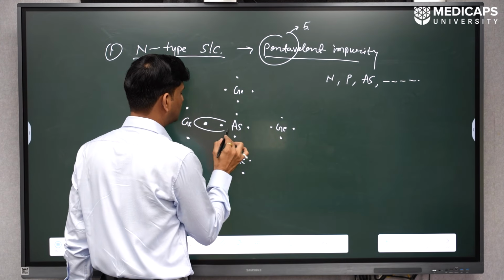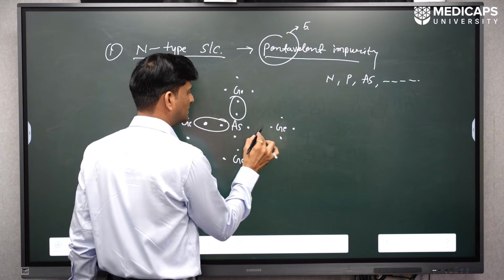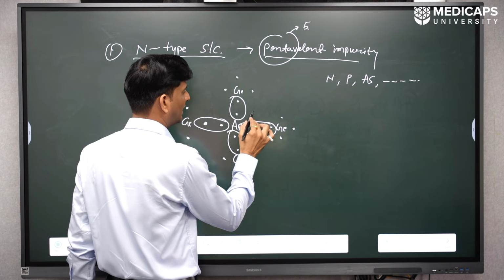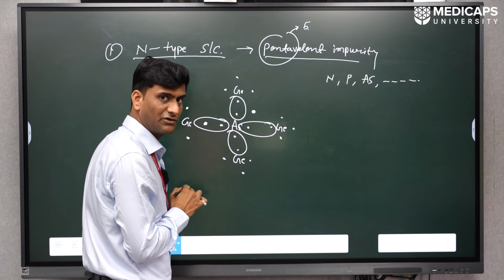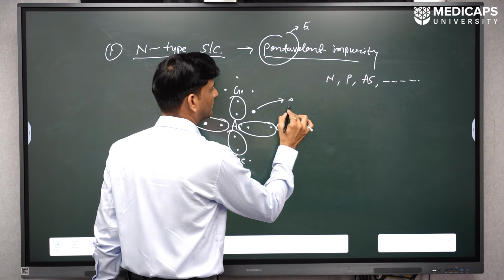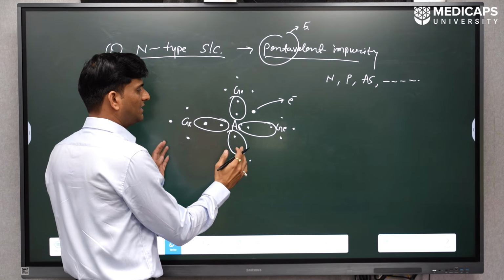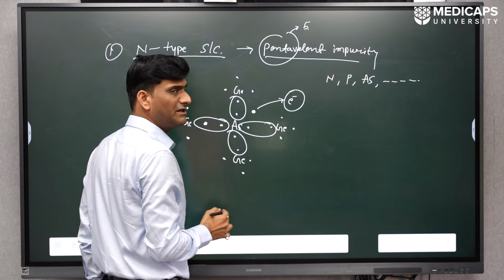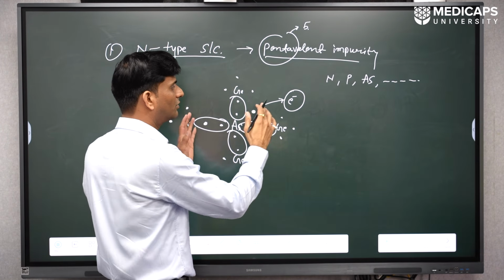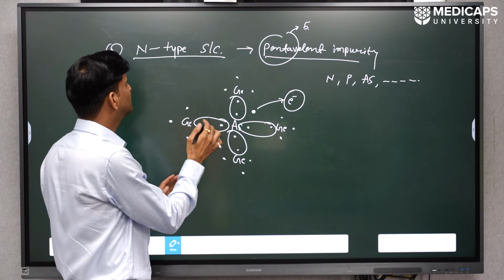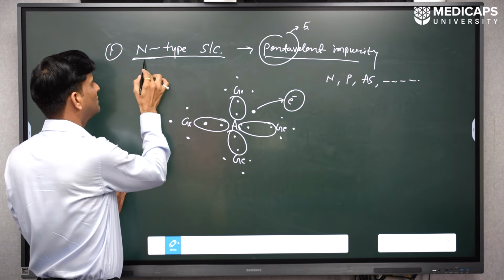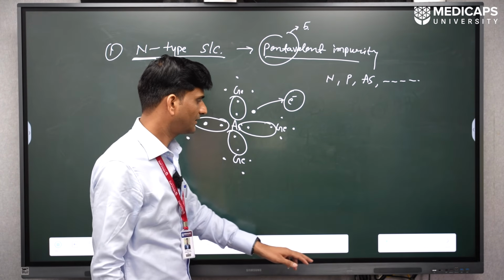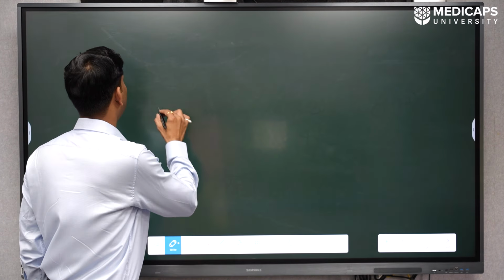Four of these electrons make pairs with the nearest germanium atoms and we are left with one extra electron in the system. Repeatedly we have many germanium and arsenic atoms, so we are left with many electrons. So the majority charge carriers in this system are electrons, and that is why this type of semiconductor is known as N-type semiconductor. Now we understand the P-type semiconductor.